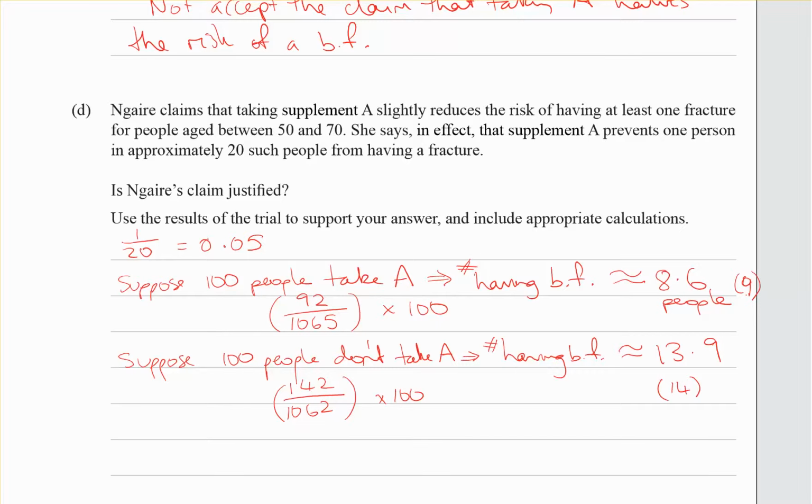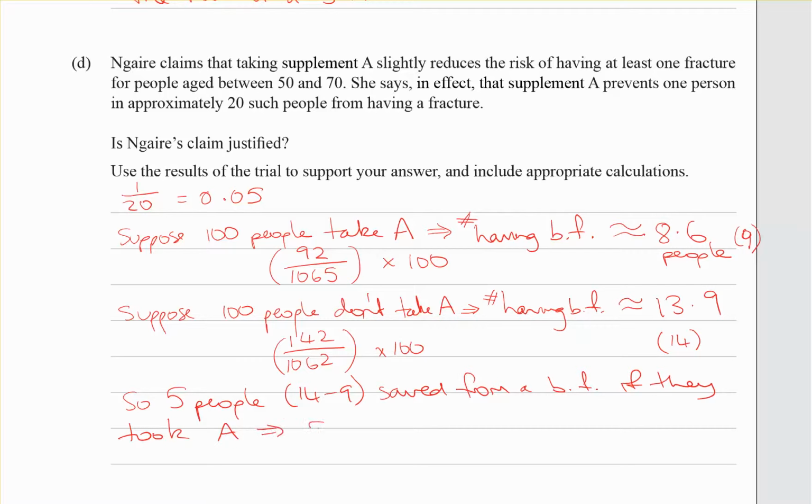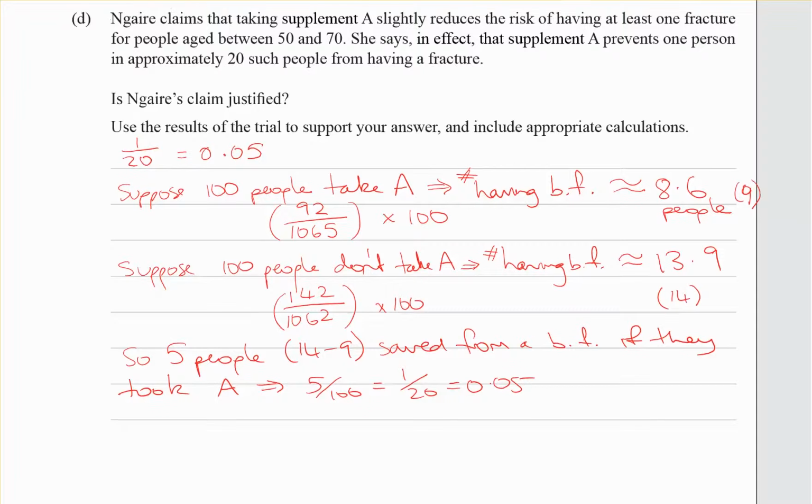So by taking the supplement, we've actually saved 5 people out of the 100 from having a bone fracture. So 5 people, which is the 14 minus 9, are saved from a bone fracture if they took supplement A. And of course 5 out of 100 is the same as 1 out of 20, which is 0.05. So this time we would agree with Nairi's claim.